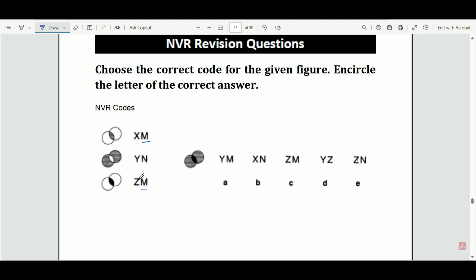Then X, Y, Z, I'm assuming X would mean grey in the middle, Y would mean grey on the outside, and Z would mean black in the middle. So I think it shouldn't end with M, so I can cancel out the ones that have M.